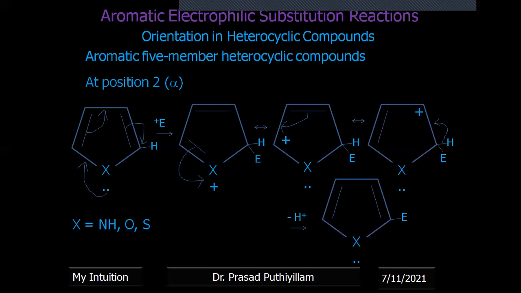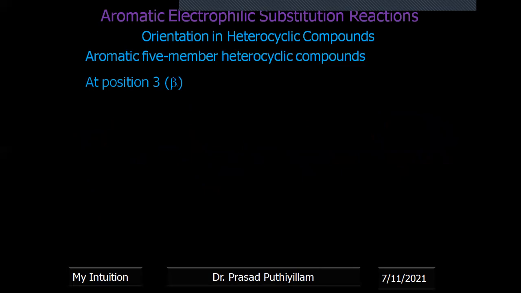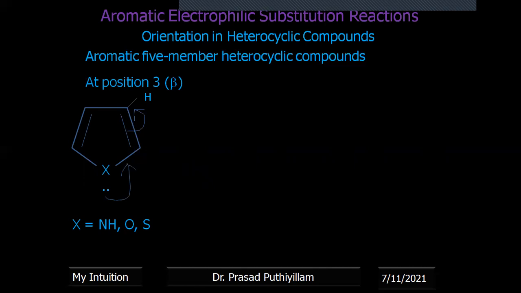We'll get the electrophile substituted 5-member heterocyclic compound. Now we can say here 3 resonating structures are possible if position 2, or alpha position, is attacked. If the electrophile attacks the 3 position, or beta position, representing the hydrogen, again the same electron density reaches there, then it is attacked by the electrophile, then the electrophile is attached and the positive charge is there on the heteroatom.